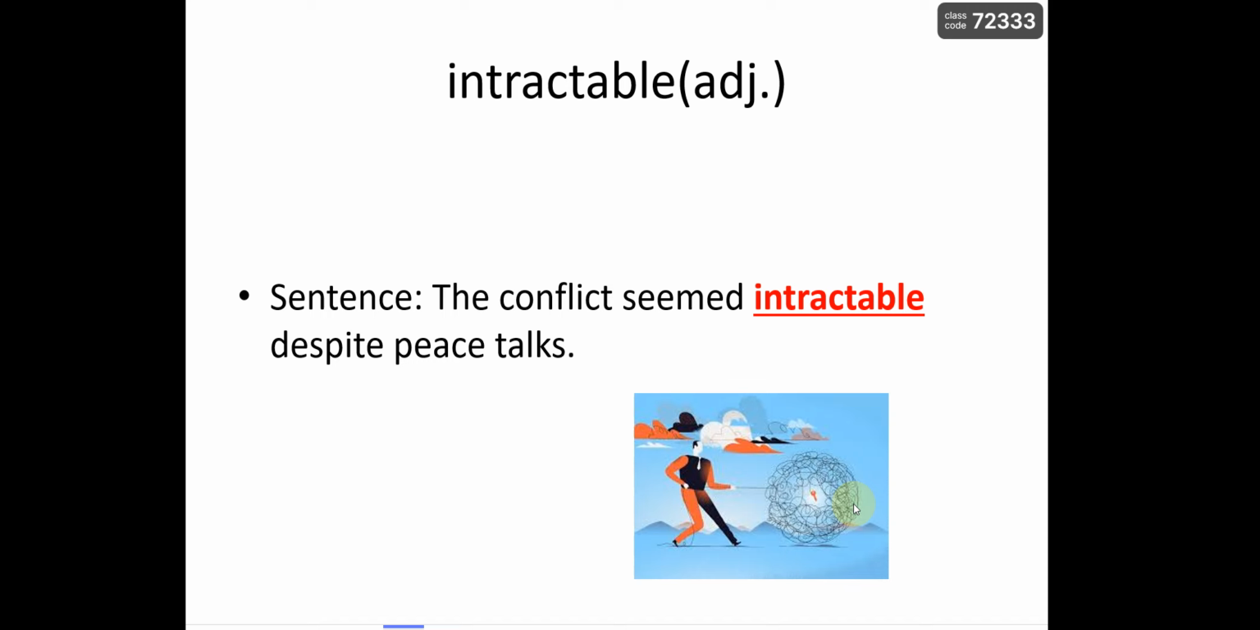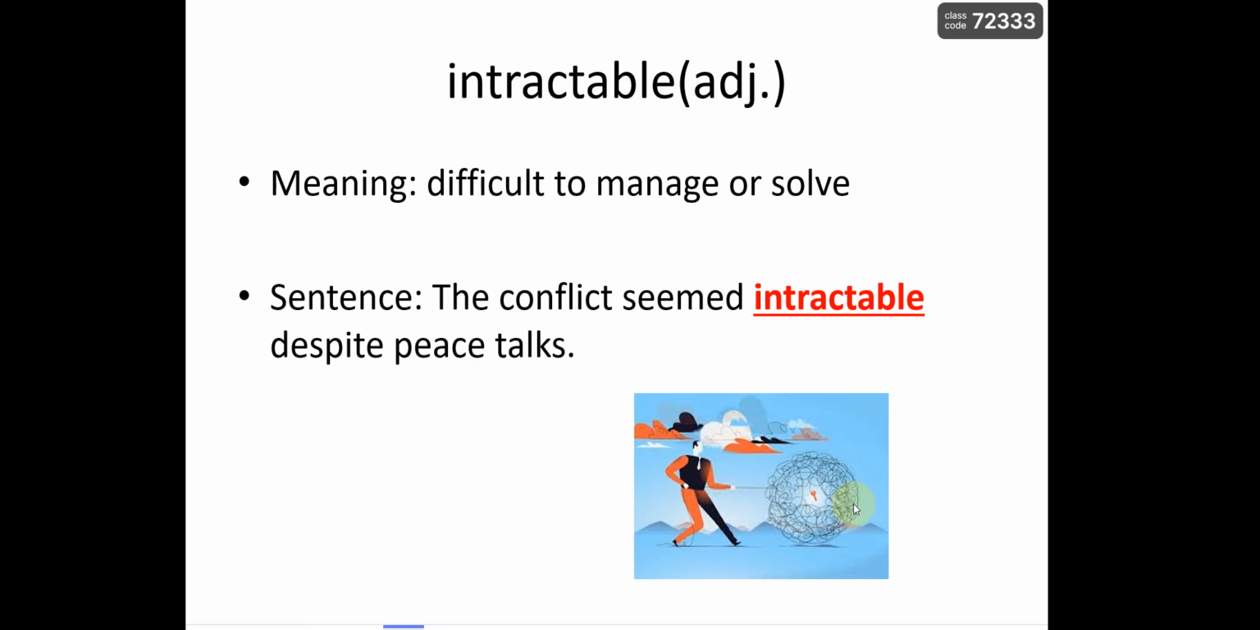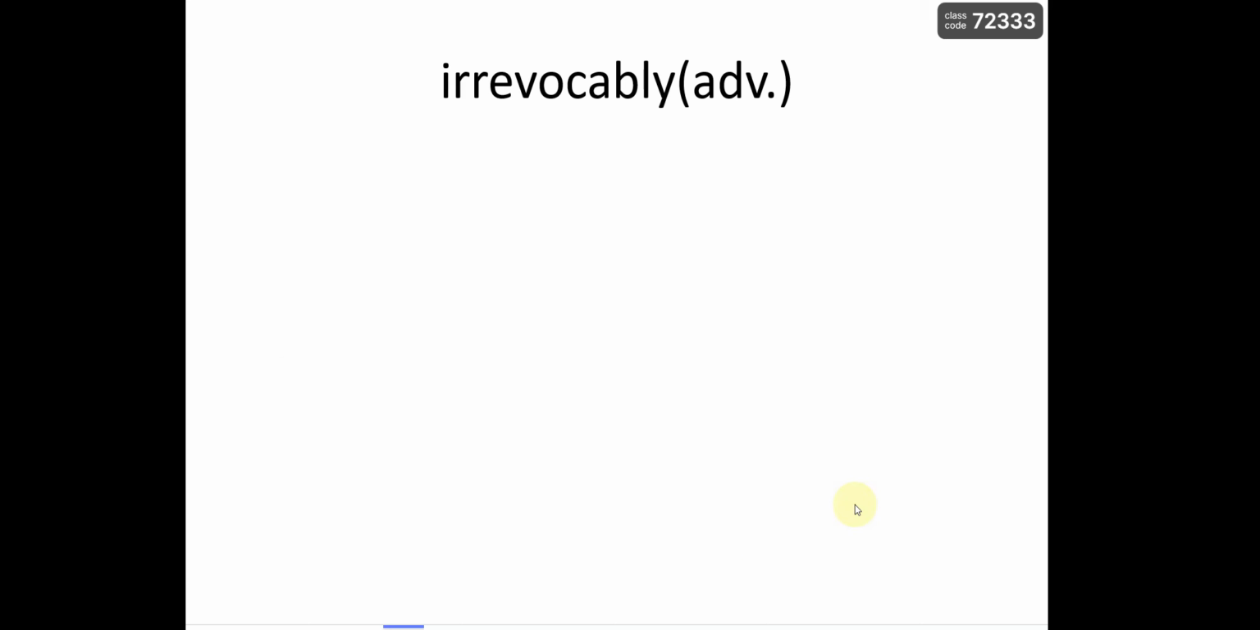So, if I say that the conflict seemed intractable, does it mean that the conflict can be solved easily, or is it something maybe difficult to be managed or to be solved? So, intractable means difficult to manage or solve. So the conflict seemed intractable, it seemed difficult to be managed or to be solved.